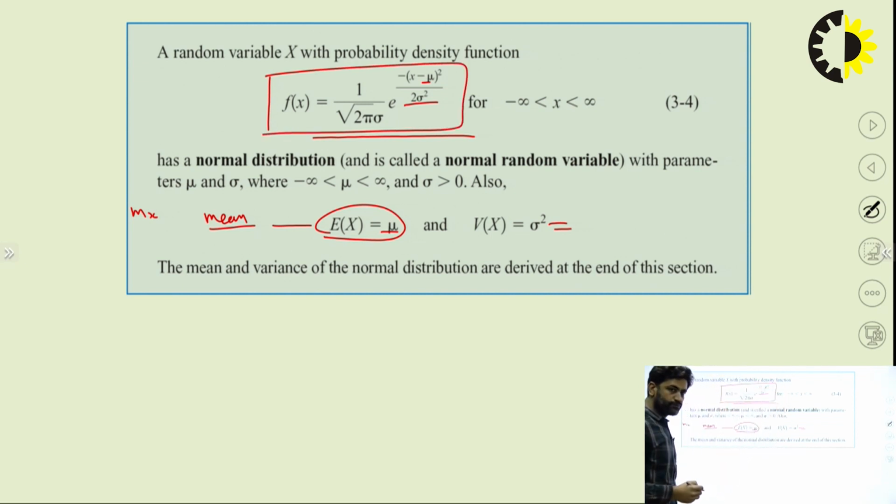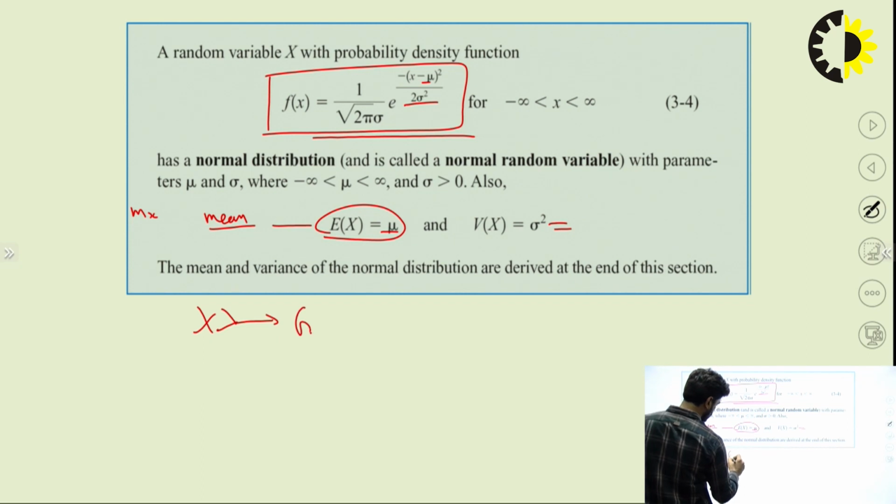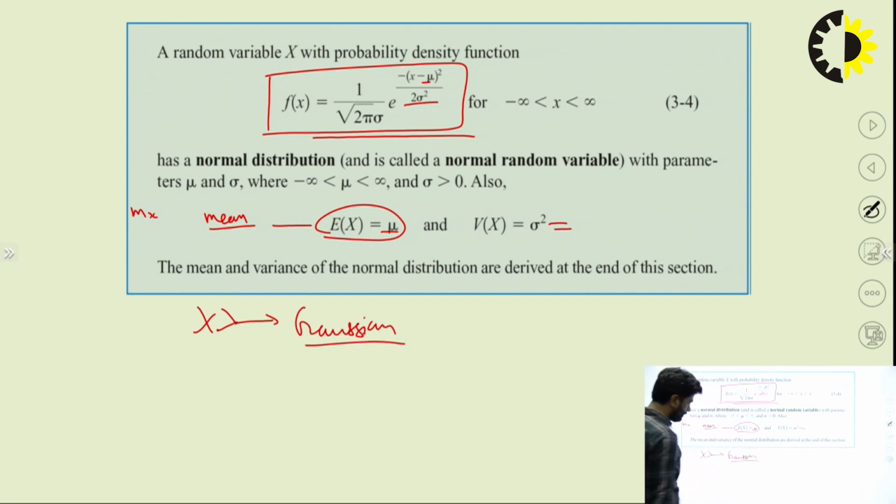Suppose, as one example, x is not uniformly distributed, it's distributed Gaussian. For a random variable X which is distributed Gaussian, we can use this formula, the predefined PDF for the Gaussian distribution.